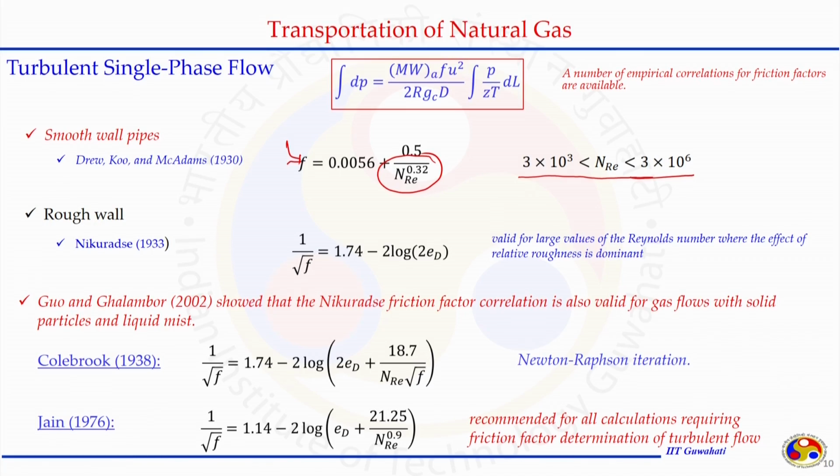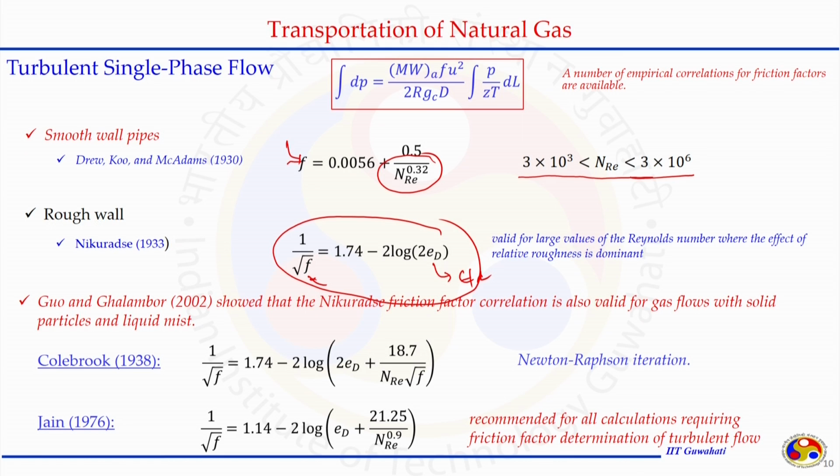When it is a rough pipe, Nikuradse developed a relationship, and that relationship is widely used for pipeline design because it does not depend on the Reynolds number. And you see here, this is just epsilon by d. So, to calculate the value of f, we need to know only the roughness of the pipe, and if the roughness of the pipe is known, we can get the value of f.